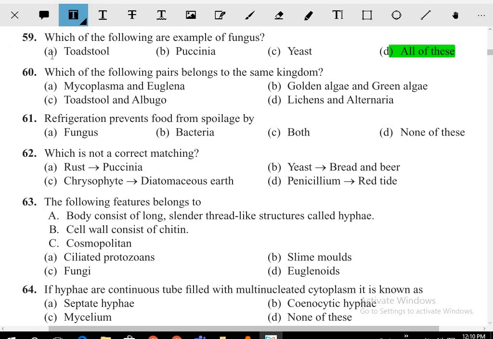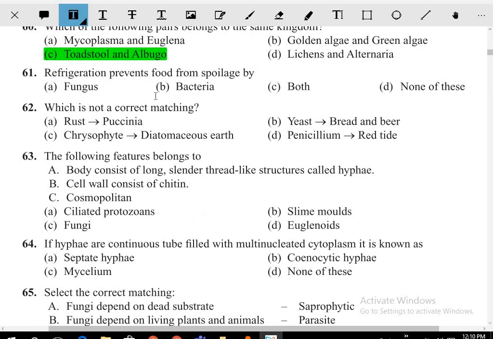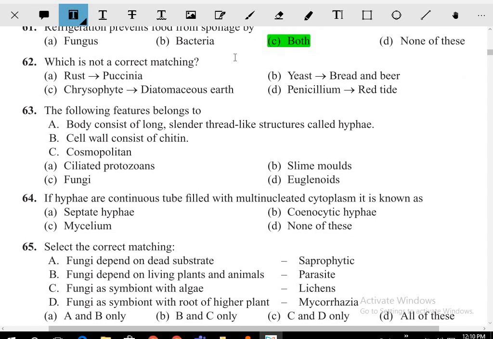Okay, which of the following pairs belongs to the same kingdom? Which things belong to the same kingdom? Toadstools and Albugo. Refrigeration prevents the food from spoilage from what? Fungus and bacteria. Which of the following is not a correct matching? Rust Puccinia, Chrysophytes diatomaceous, yeast bread and beer, penicillin red tide. So the answer for this question is D.